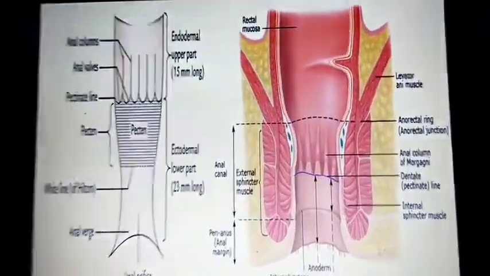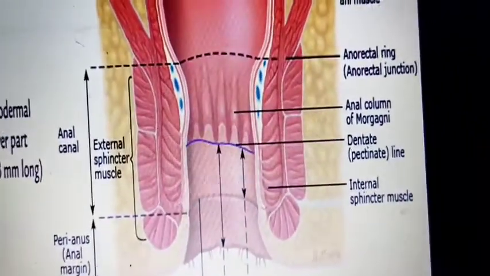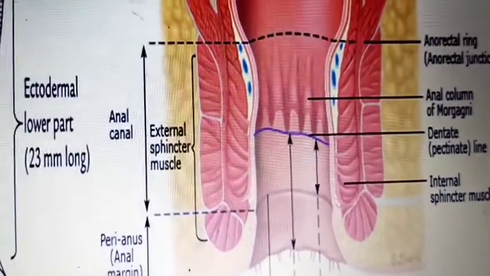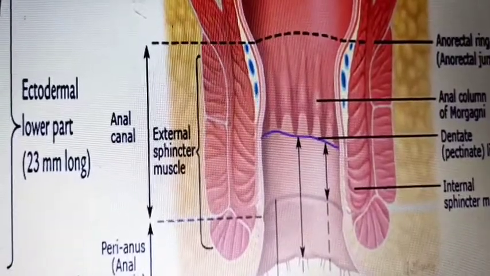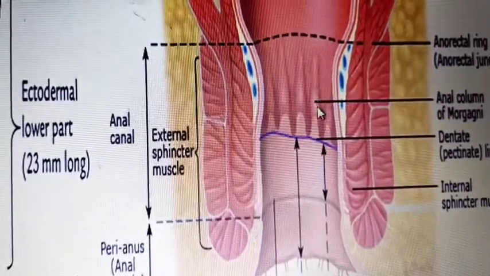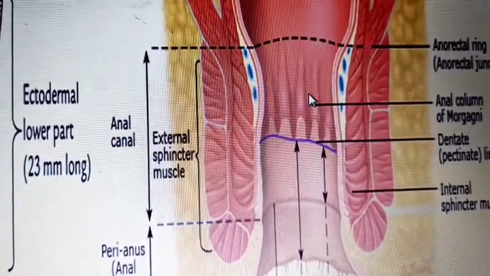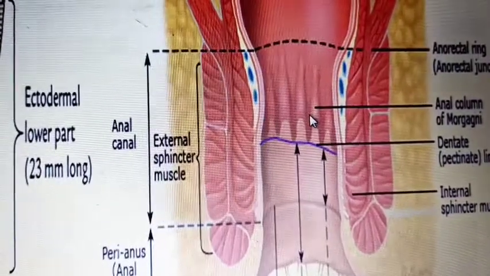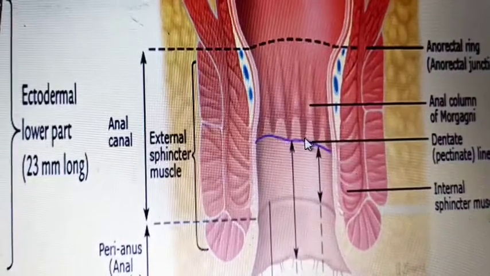You already know what the anal columns are. You can see them clearly in this picture. They are nothing but folds of the mucous membrane. In between two folds there is a recess, called the anal sinus, and these recesses end with a valve-like structure. That valve is the anal valve.